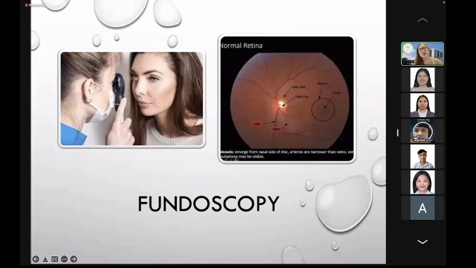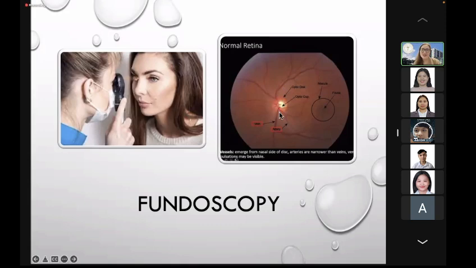Also, to test for the optic nerve, we do fundoscopy. You are taught how to use the ophthalmoscope during your IPD. When you do fundoscopy, of course, you will see the media. You will pass through the cornea, the lens, the anterior and posterior chamber, and the vitreous cavity. And this is what you'll see, the retina. Of course, you will see the optic disc, that is the piercing of the optic nerve at the lamina cribrosa of the retina. That is the thinnest portion of the sclera. That is where your optic nerve passes.